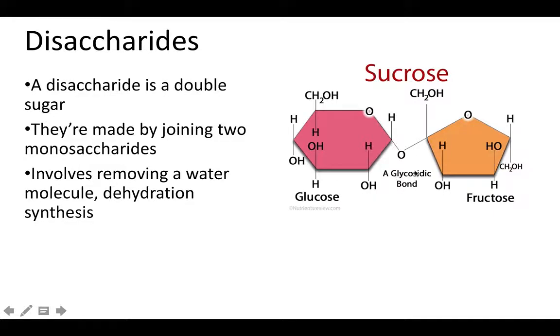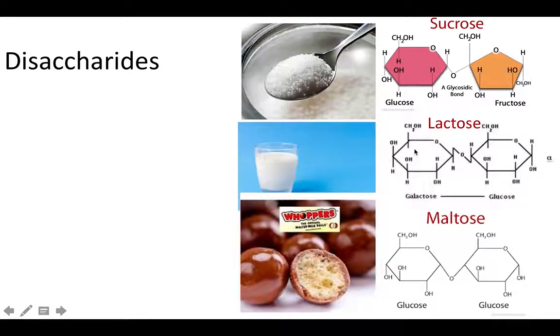This reaction, remember, building these big polymers, or in this case it's not that big, it's only two pieces, but building these polymers is going to take dehydration synthesis. And in this case, in dehydration synthesis, you're going to remove a water molecule. You're going to have that as a byproduct. The bond that they form with each other right here is called a glycosidic bond.